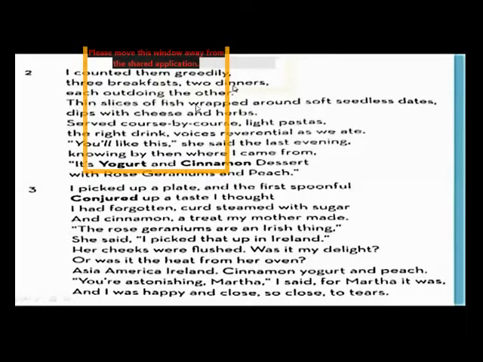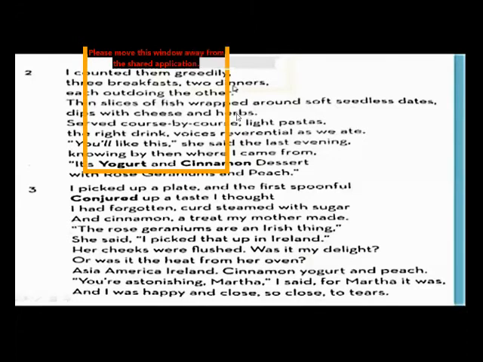"Thin slices of fish wrapped around soft seedless dates, dips with cheese and herbs." What did the cook prepare for the dinner? She prepared thin slices of fish which were wrapped around soft seedless dates. So this is a type of dish, a type of presentation the new cook was giving to her masters. Martha was a great cook, newly appointed by the poet, and she was making such nice dishes that the speaker was getting attracted towards her cooking.